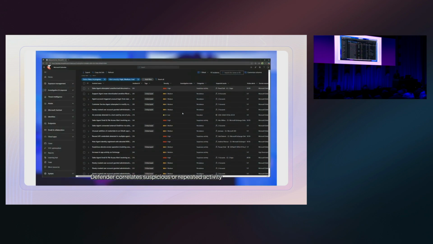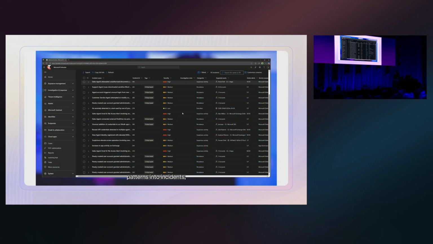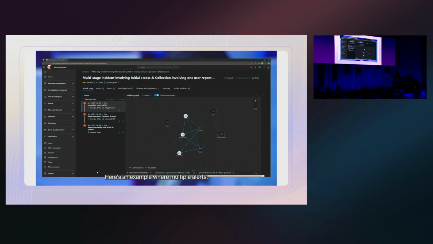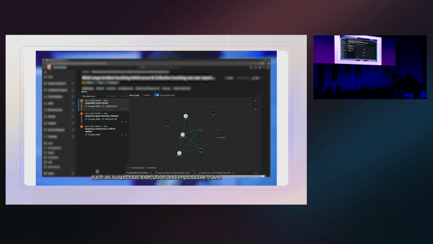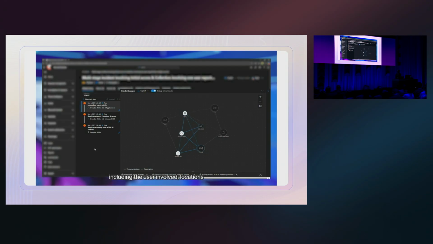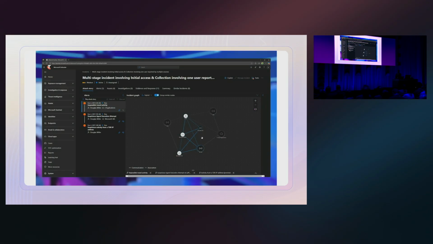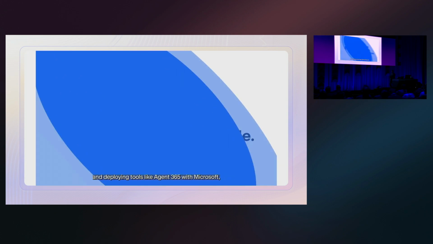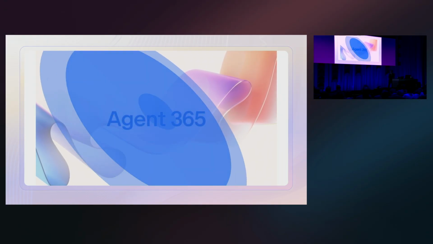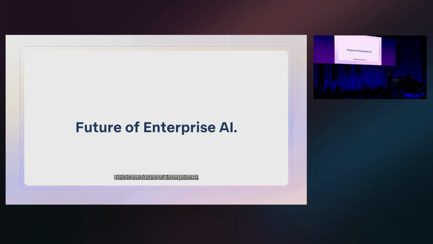Defender correlates suspicious or repeated activity patterns into incidents, highlighting potential security or compliance risks. Here's an example where multiple alerts, such as suspicious execution and impossible travel, are combined into a single view. Telstra's security team can see the full context, including the user involved, locations, and linked systems, making it easy to respond quickly. Telstra is a data and AI frontier firm, and deploying tools like Agent 365 with Microsoft is critical to delivering AI at scale across the business. This is the future of enterprise AI.